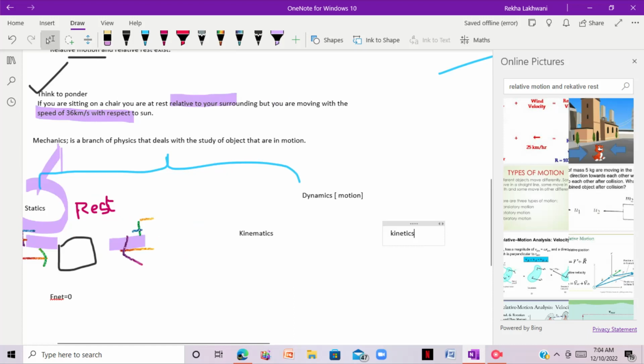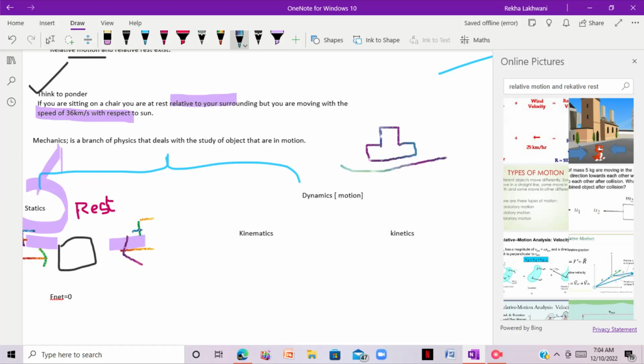So what will be the cause of that motion? That cause of motion will be force. So in kinetics, actually, we deal with the causes of motion. But what about kinematics?